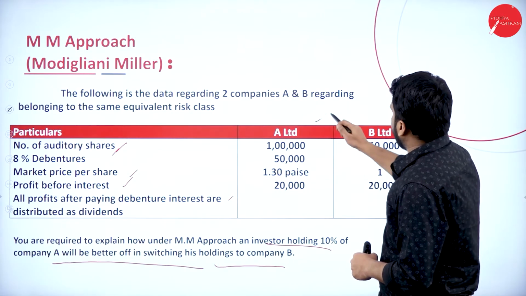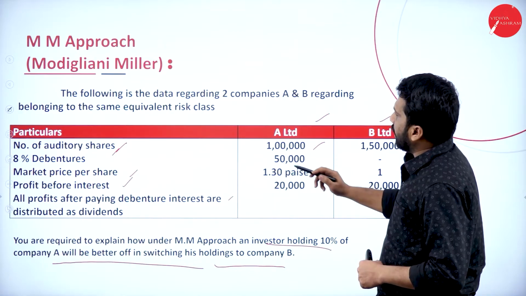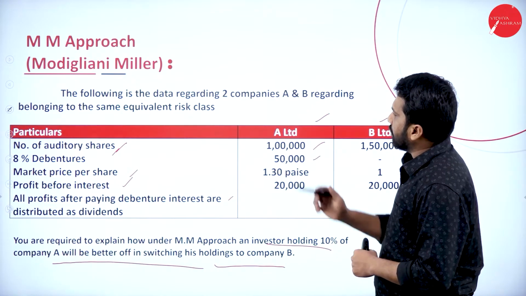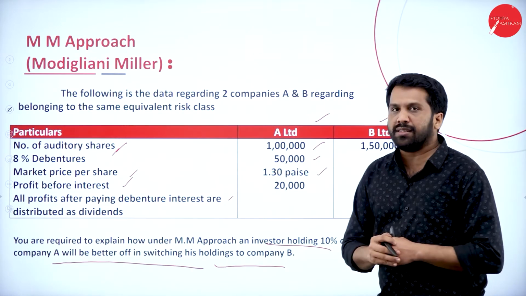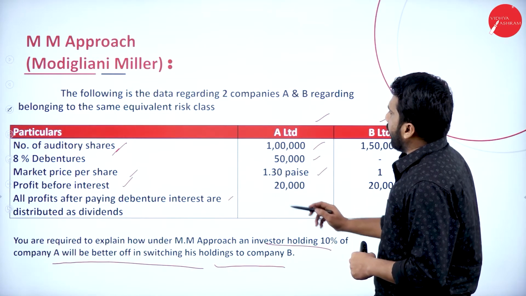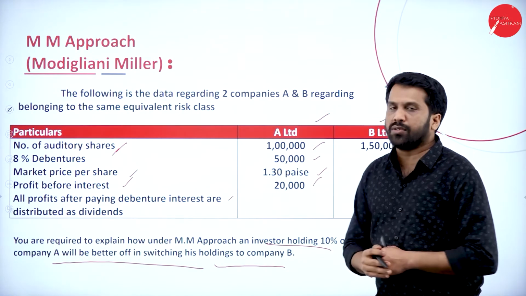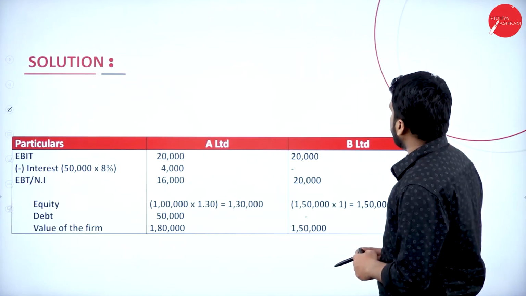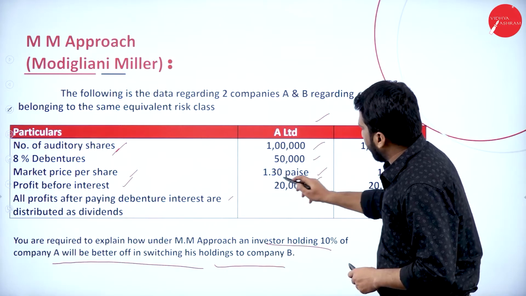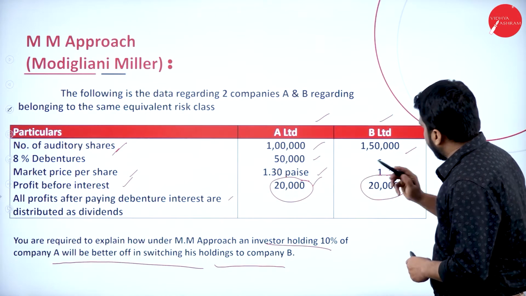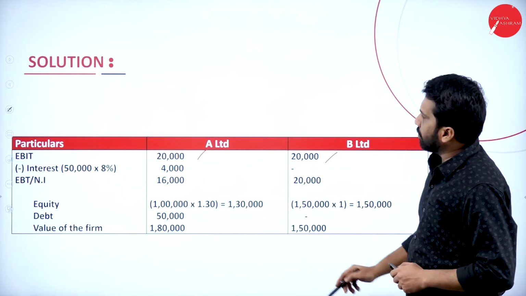Now, so we have A Limited, we have B Limited. So 1 lakh and 1 lakh 50,000 ordinary shares, and 8% debenture is 50,000. Market price per share 1.30, and you have profit before interest of 20,000. So these are the informations we have. Now, we'll go for this. What is your EBIT? As per this, EBIT is given, 20,000 and 20,000.